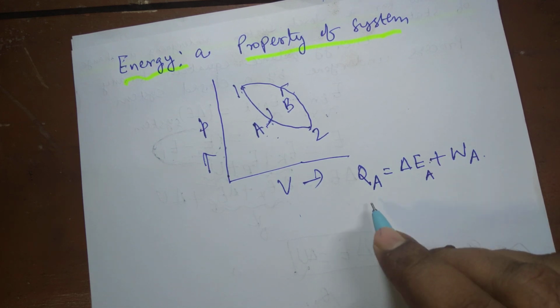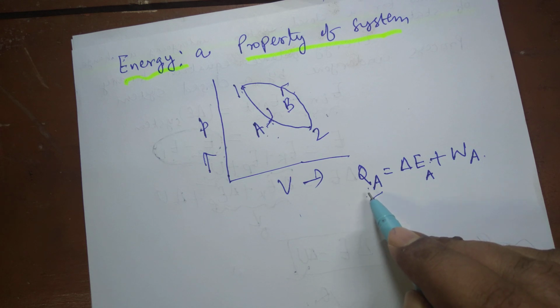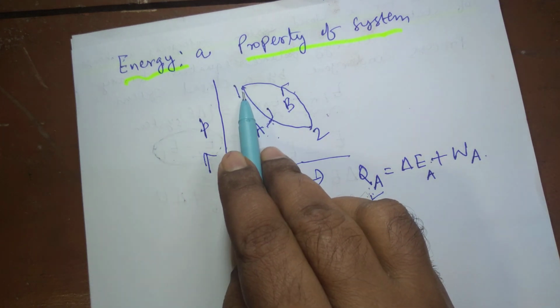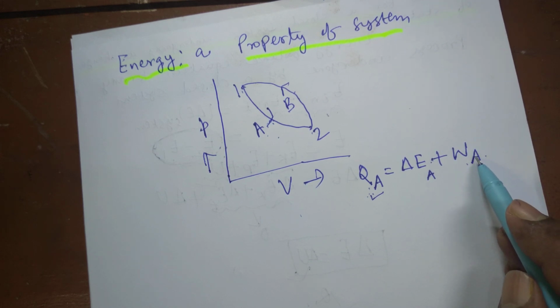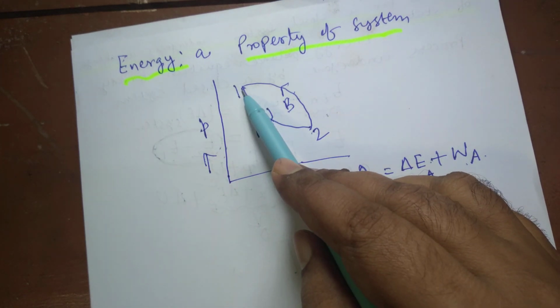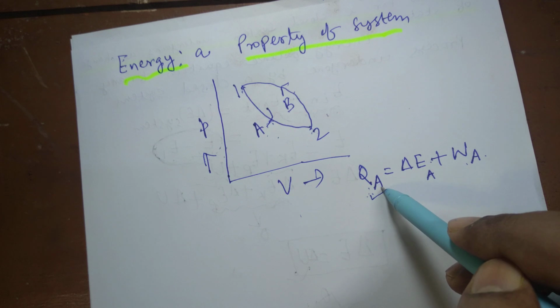Delta EA will take, every term will signify. Suppose QA is the heat added to the system when the system travels from state 1 to state 2, and WA is the work transfer from the system when the system travels from state 1 to state 2. That means when this process A takes place, these are the energy interactions.